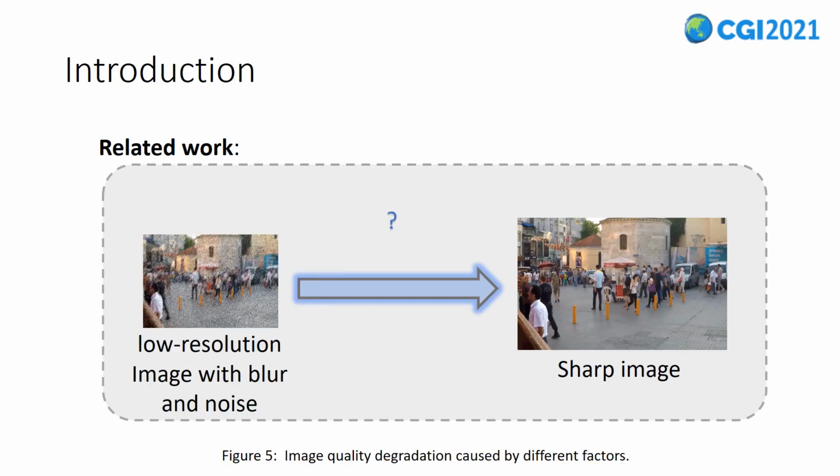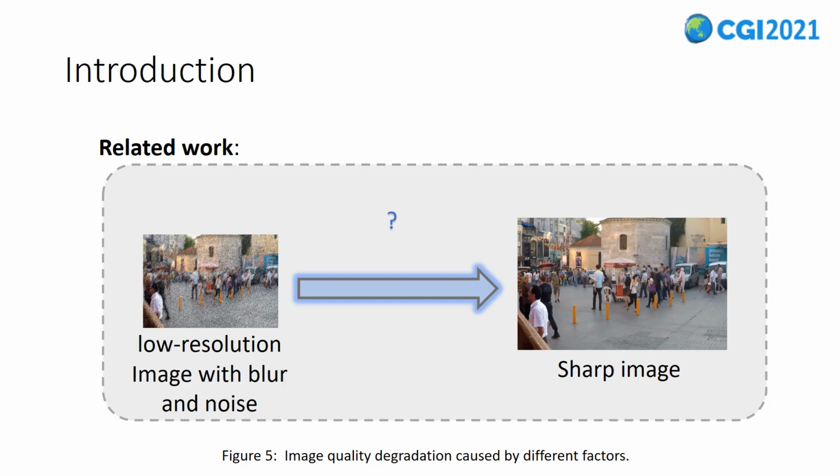Figure 5 shows the image quality degradation caused by different factors. Deblurring, denoising and super resolution are important image recovery tasks that are committed to improving image quality. Despite the rapid development of deep learning and vast studies on improving image quality, most existing recovery solutions simply deal with quality degradation caused by a single distortion factor, such as SR focusing on improving spatial resolution.